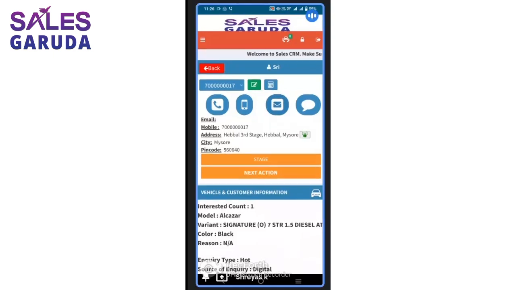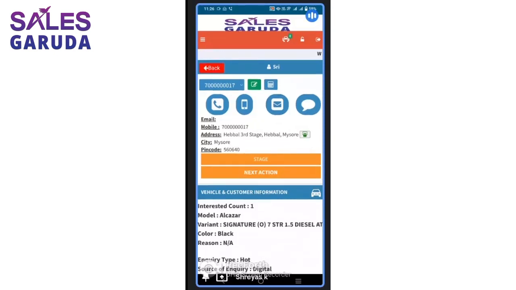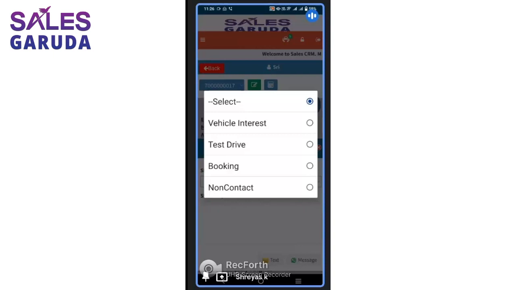I would want to send an email. Very rarely, if I want to send an email, you have this option 3 where I can send an email. But majority of the time I would want to send a WhatsApp message to this customer because he's a busy customer, and I want to tell him that he has shown an interest in Alcazar at my dealership and I'm trying to reach him. So on the right side, you can see there is a fourth option where I can select the templates.